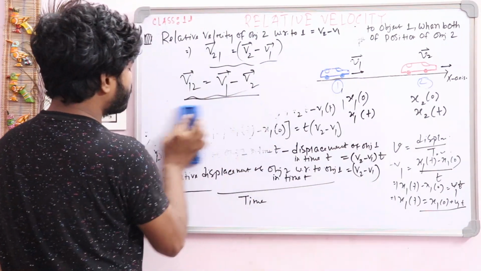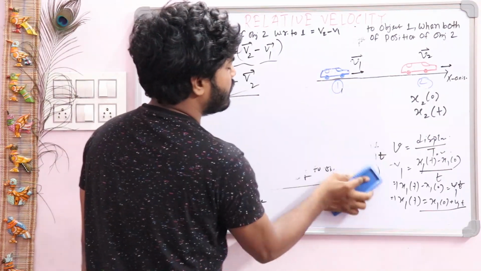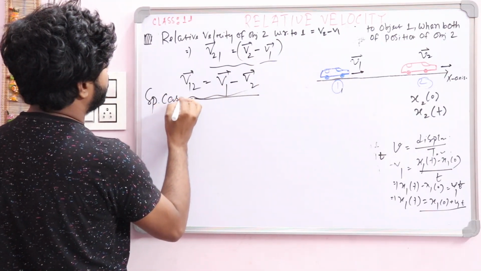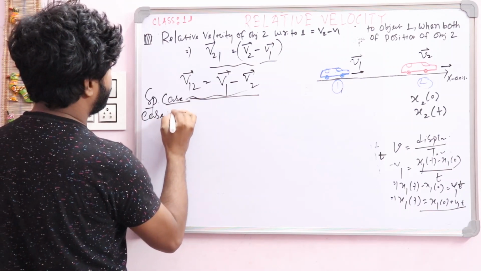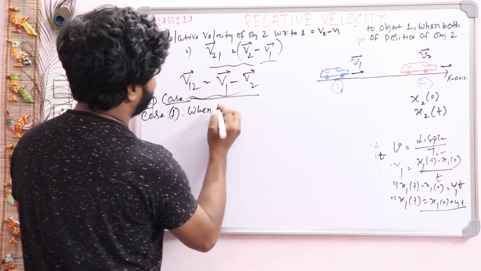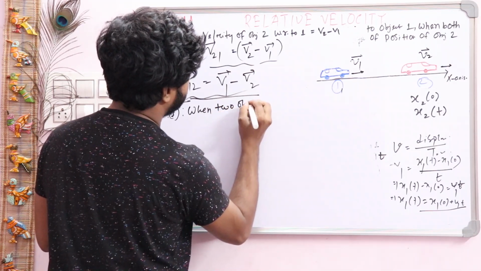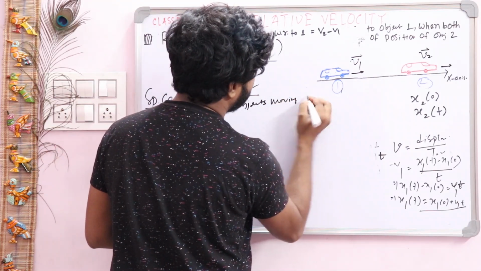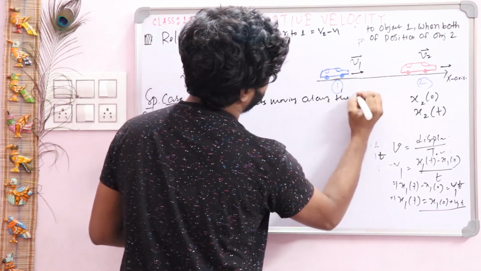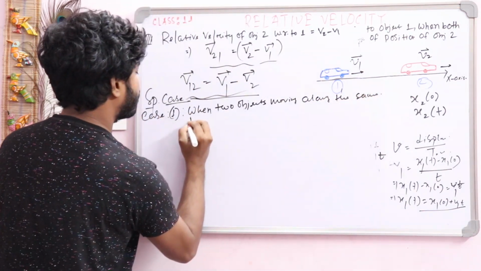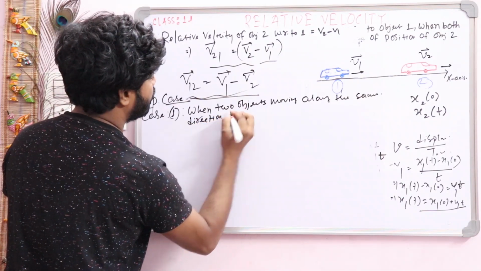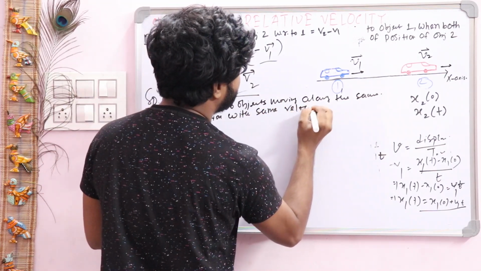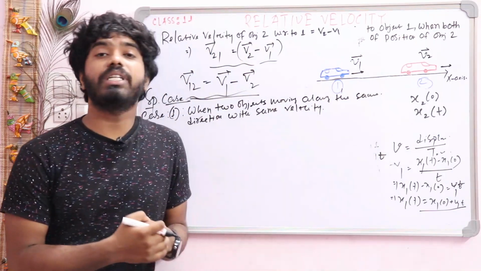Suppose our first case, case 1, write it down, when two objects are moving along the same direction with the same velocity, then you have to draw the nature of the position time graph.